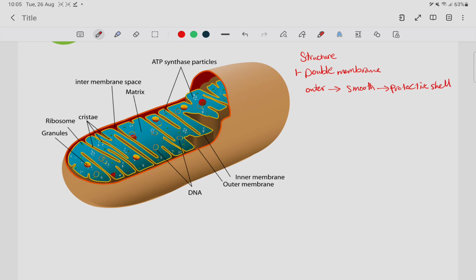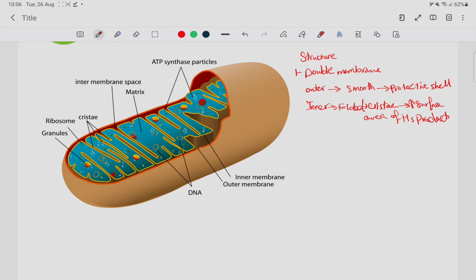And the inner one is folded into something called cristae, which increase the surface area for energy production. Okay, let's see this picture here.